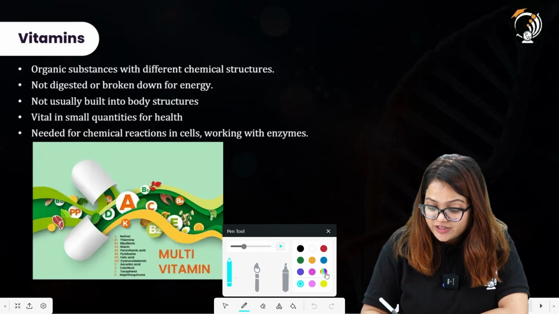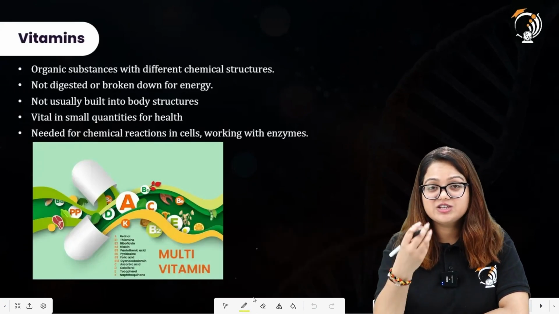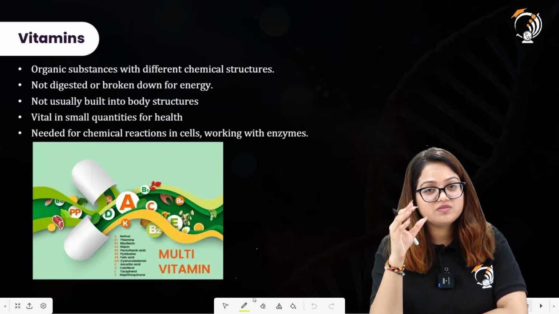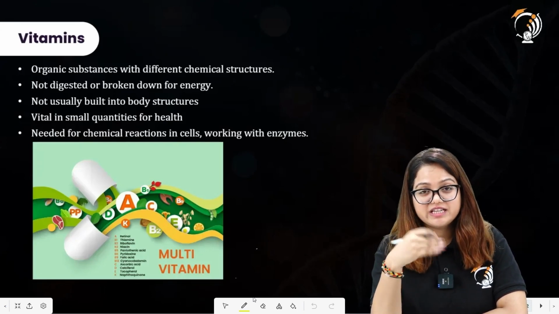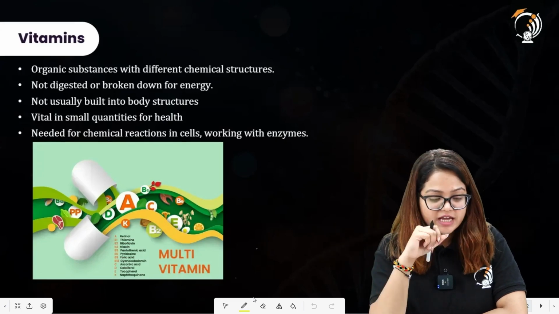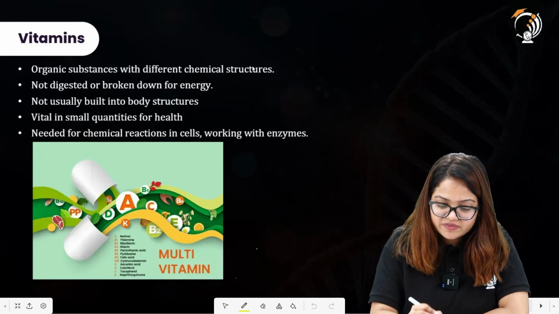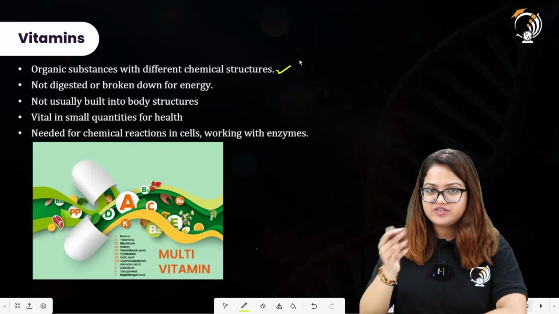Talking about another essential food component of the balanced diet: vitamins. They are required in very small quantities, but their deficiency will lead to certain deficiency symptoms in human bodies. So let us first understand what these vitamins are. They are organic substances that have different chemical structures.